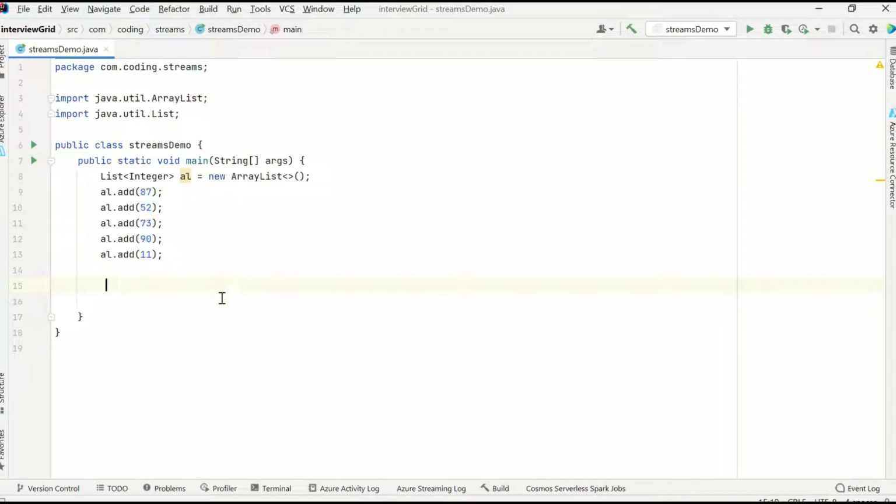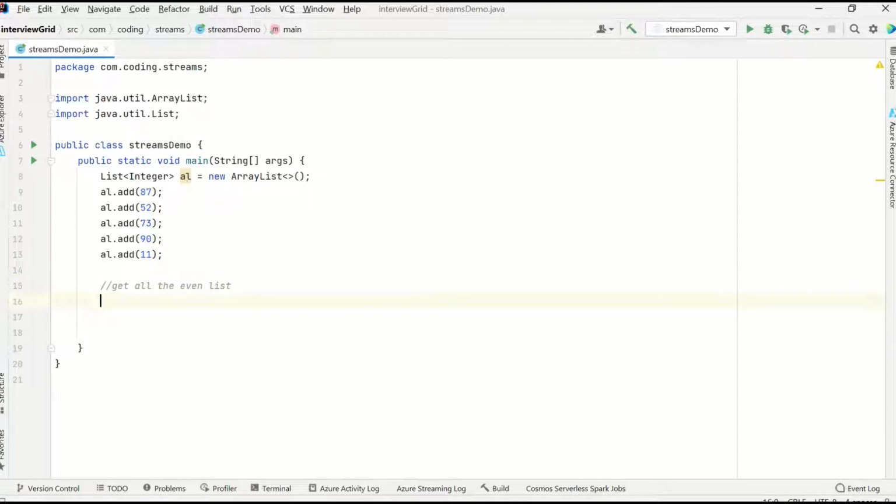Now let's understand why Stream was actually introduced in Java, right? So as you know that collections are a very integral part of the Java framework. So here I have taken a collection of integer. That means a list of integer. A collection can be a list, set, anything, right? So I've taken a collection of integer here, which is a list, right? So suppose there is a condition, get all the even numbers in the list.